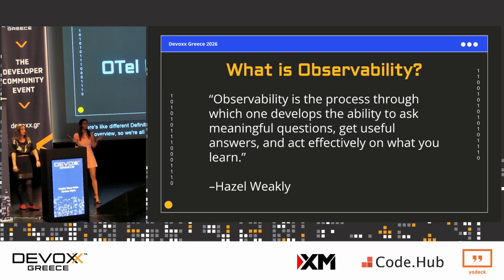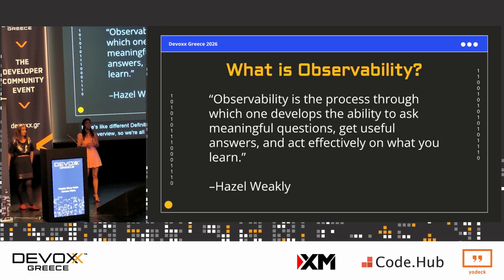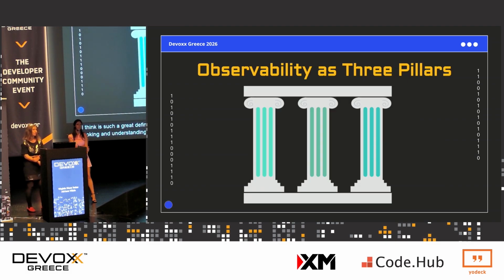My favorite definition of observability is from my friend, Hazel Weekly, and she says that observability is the ability to ask meaningful questions, get useful answers, and act effectively on what you've learned, which I think is such a great definition and applies whether you're a developer, an SRE, or a QA looking at and understanding your code and why it's behaving that way. So I really like that definition.